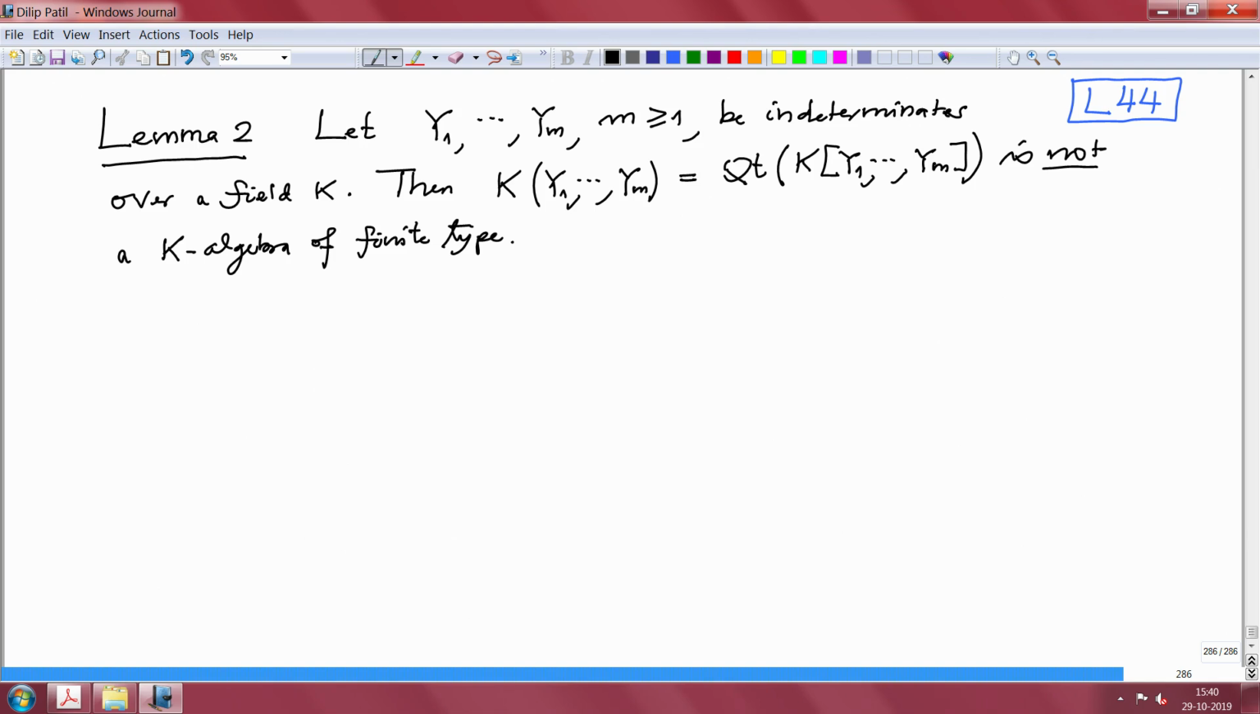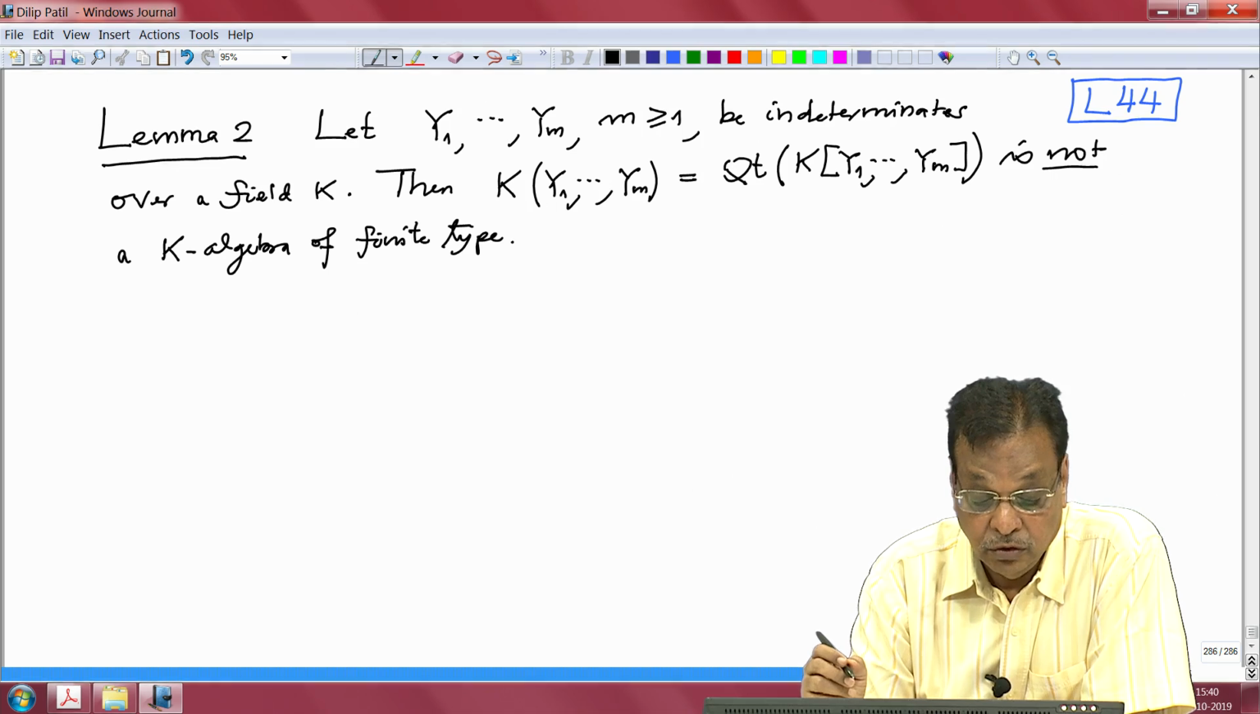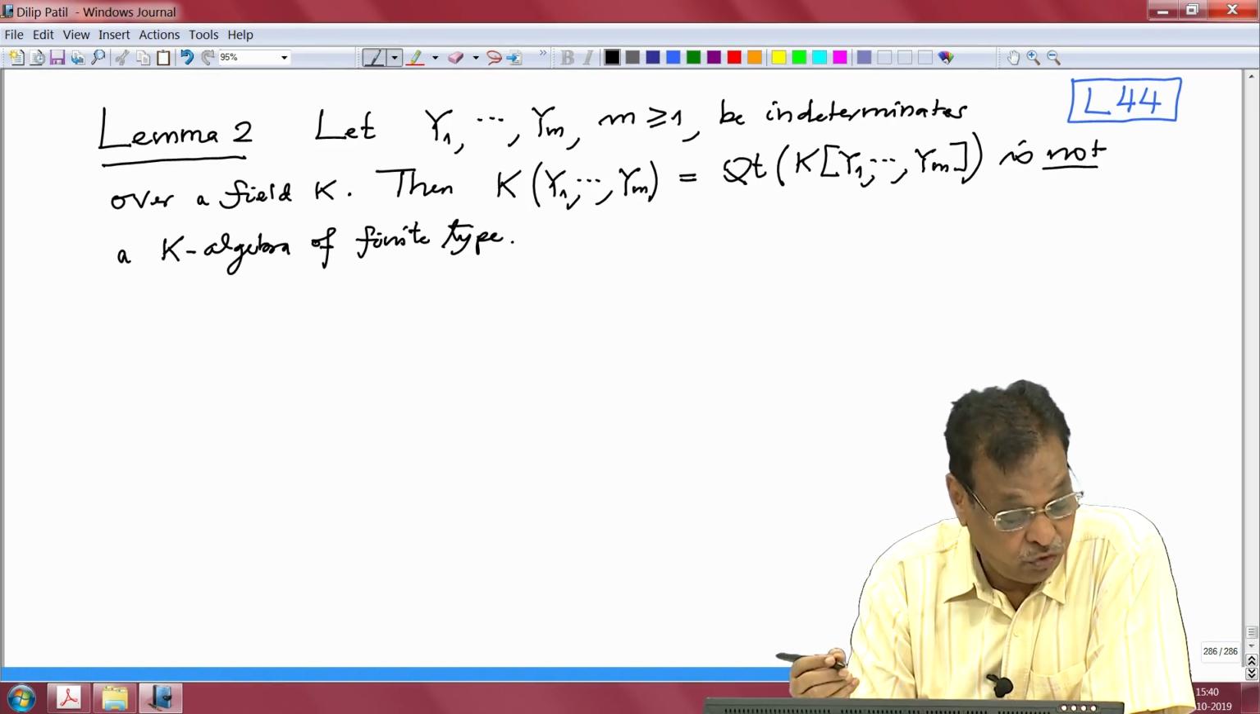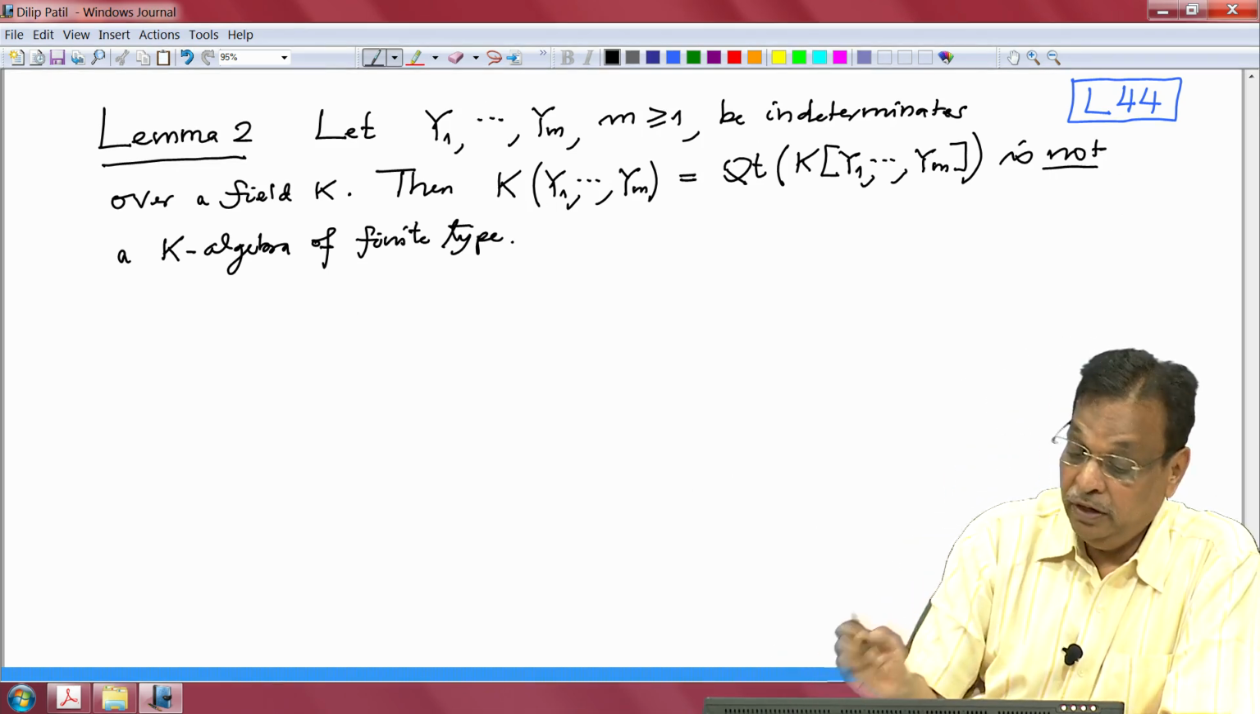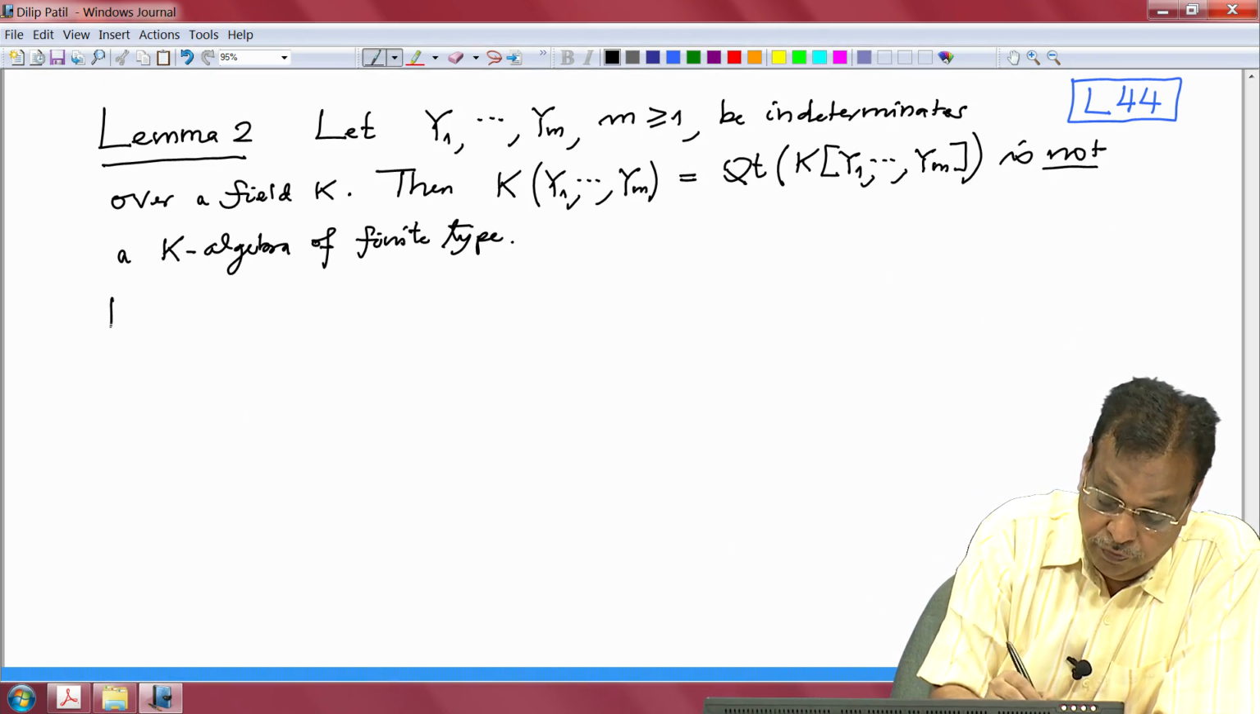The first proof will depend on the fact that this polynomial algebra over a field is a UFD, unique factorization domain, that one usually learns in the first basic course on algebra. So, that is called the theorem of Gauss. So, I will assume that. So, proof.